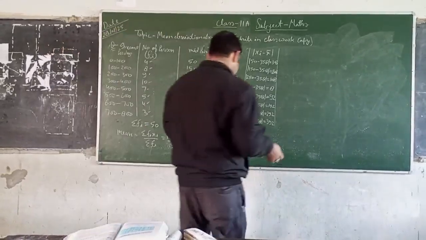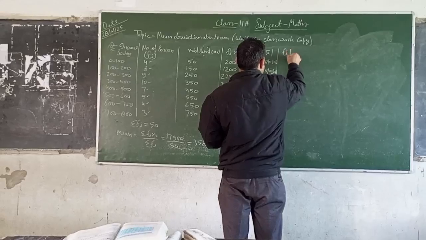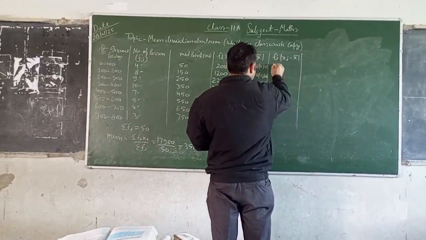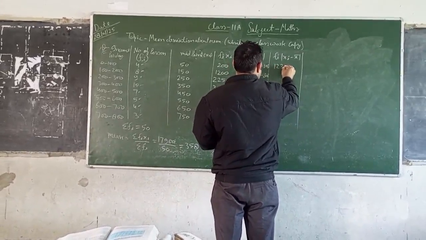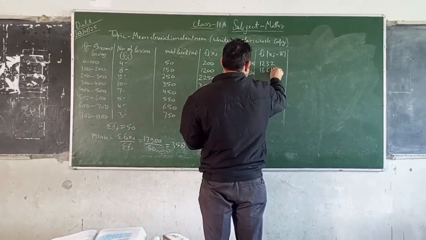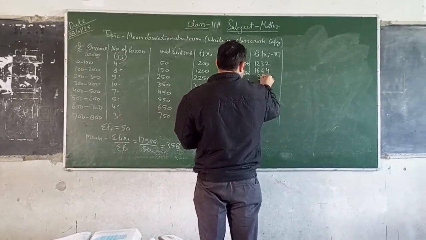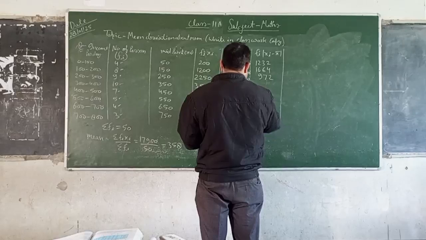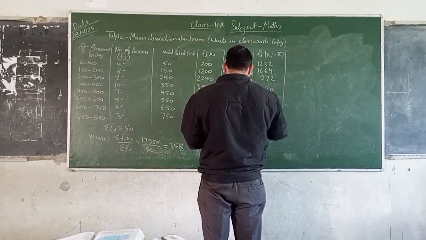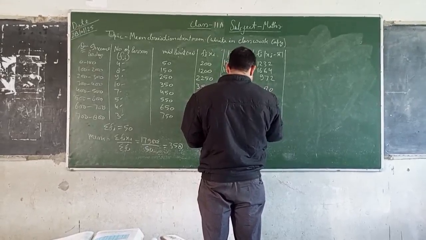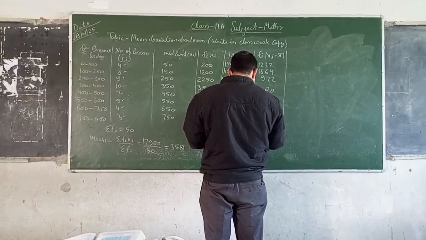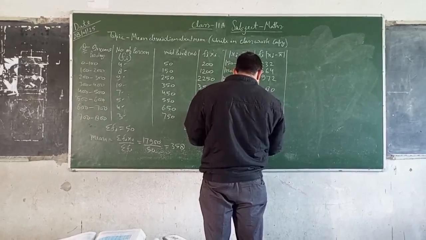Now the next column, fi mod of xi minus mean, is 1232, 1664, 972, 80, 644, 960, 1168, 1176.